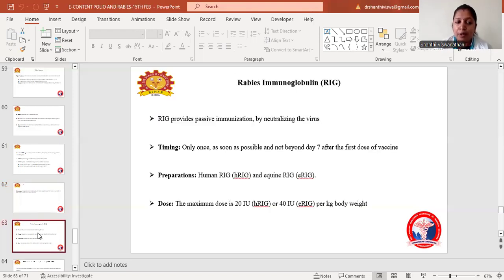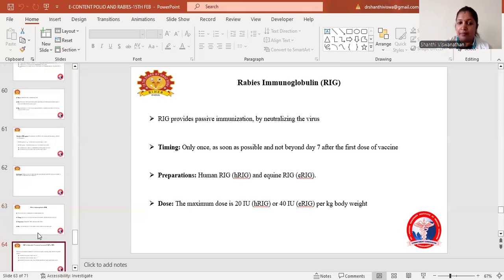Coming to rabies immunoglobulin. Rabies immunoglobulin provides passive immunization by neutralizing the virus. Timing: it should be given as soon as possible, and it should not extend beyond 7 days after the first dose of vaccine. Preparations available are human rabies immunoglobulin and equine rabies immunoglobulin. Dosage: maximum dosage is 20 international units per kg body weight for human and 40 international units per kg body weight for equine.